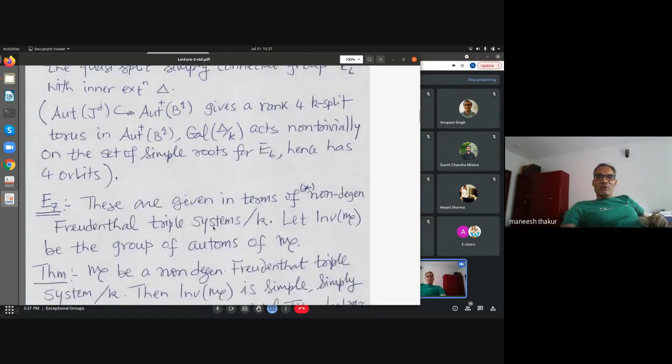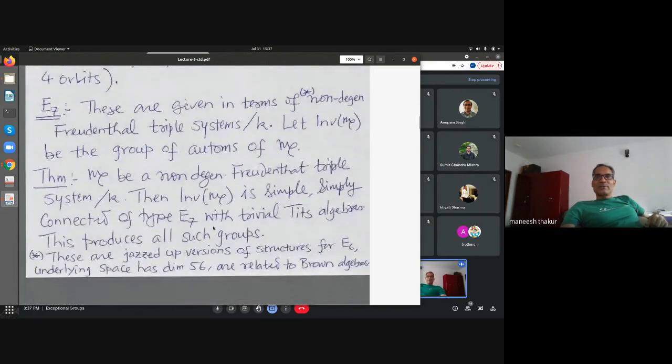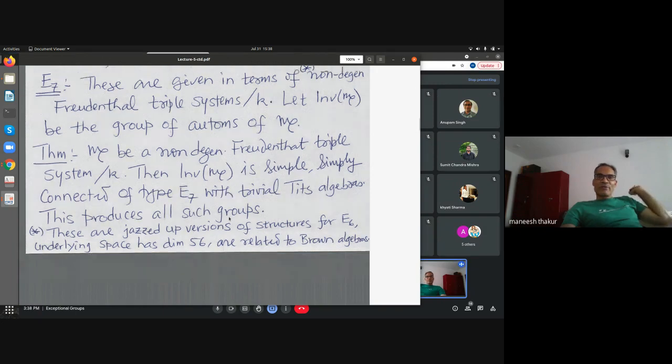And E7, I do not want to enter into details, but I just mention the name here. They are classified by what are called non-degenerate Freudenthal triple systems. They are just some kind of jazzed up versions of similar structures that I mentioned. And they are related to the Brown algebra. Details of these things you can find in some papers I have listed in the references. Things are hard to write down here, so I refrained from giving you more details.